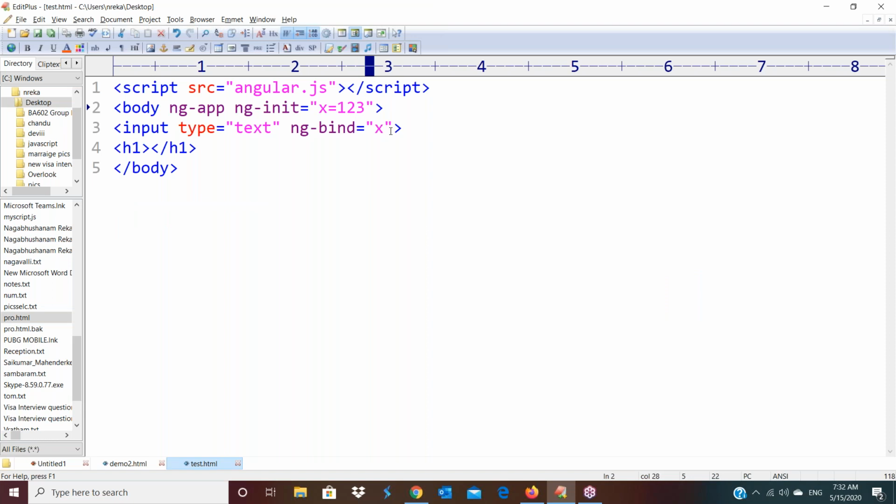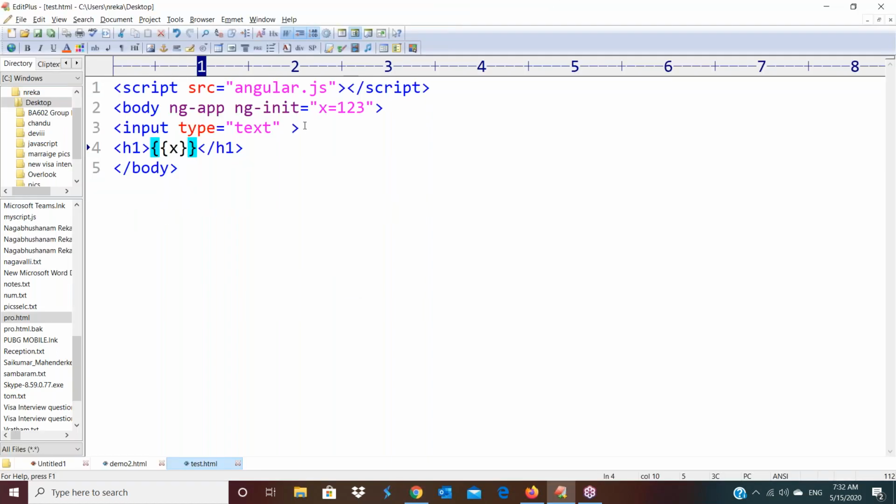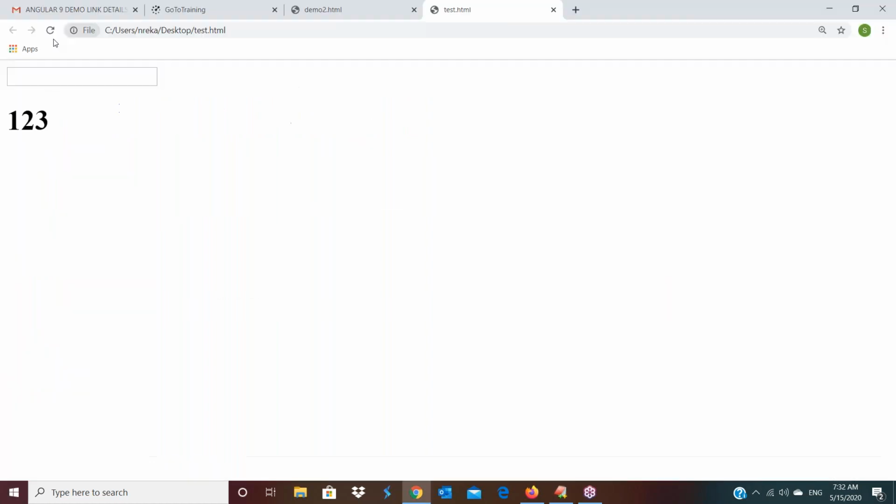X is equal to 1, 2, 3. Here is the expression I'm using now. X I have given here. Now refresh: 1, 2, 3. We are getting it like this, and here value is equal to x I have given here. Now refresh: 1, 2, 3. We are getting it like this.